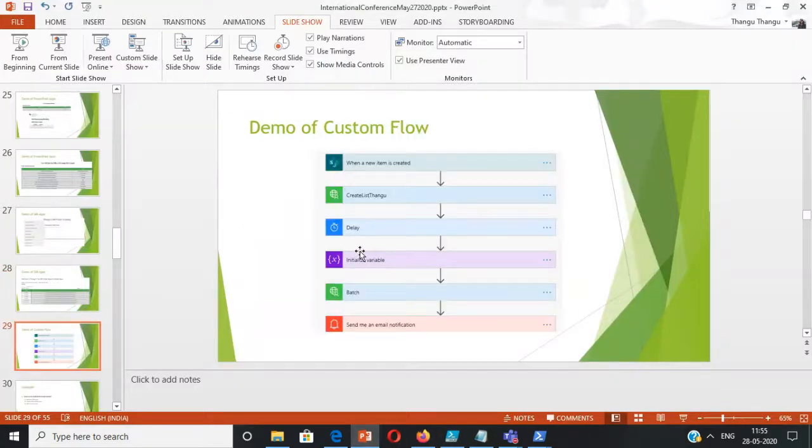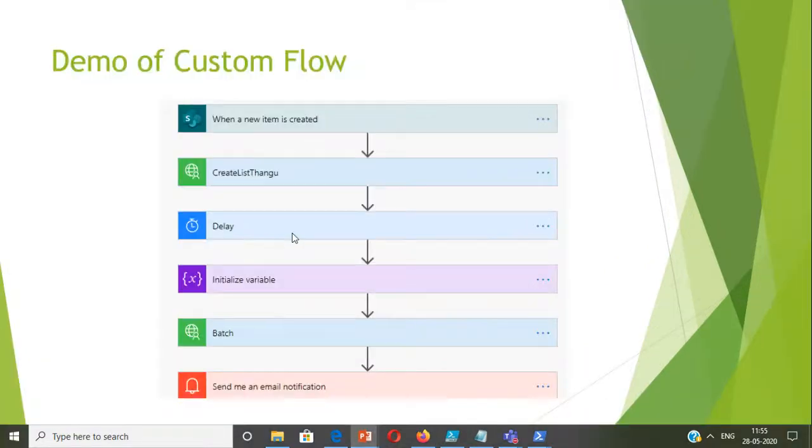Now let's go on to the custom flow. So in this particular flow demo, what I'm going to do is, when a new item is created, I'm going to create a list and then delay for a few seconds. And then I'm going to call a batch Graph API and send a notification.